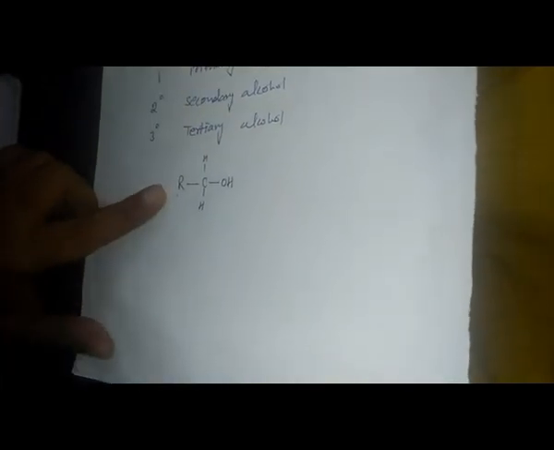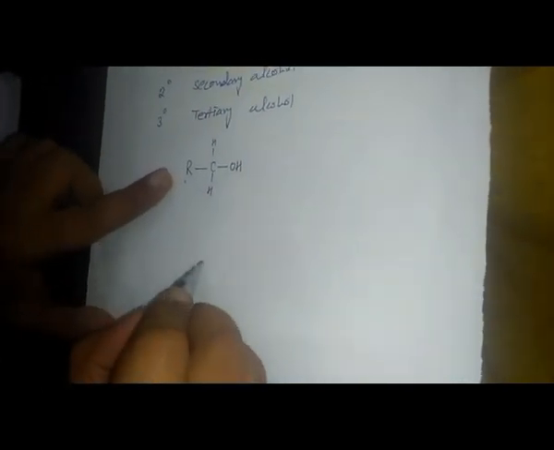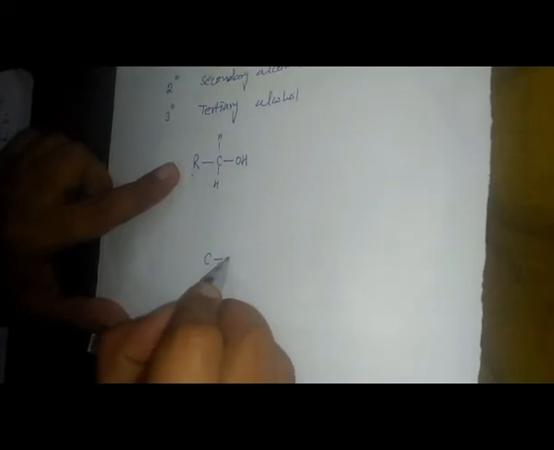Primary alcohol means the carbon at which OH is attached has one alkyl group on the same carbon. Secondary alcohol means the carbon attached with the OH group contains two alkyl groups, like this.